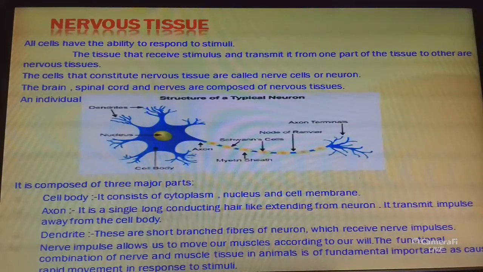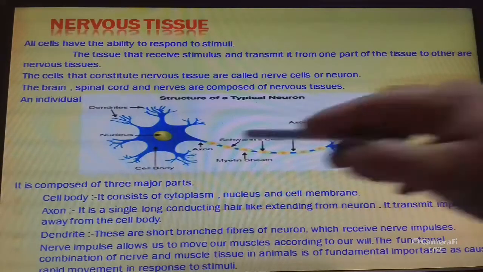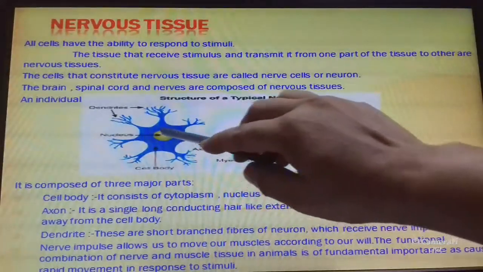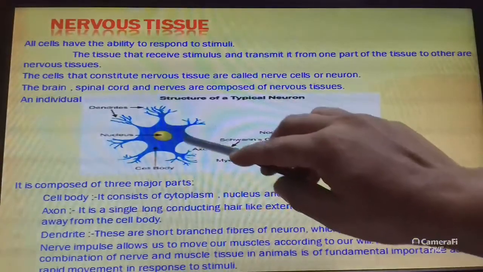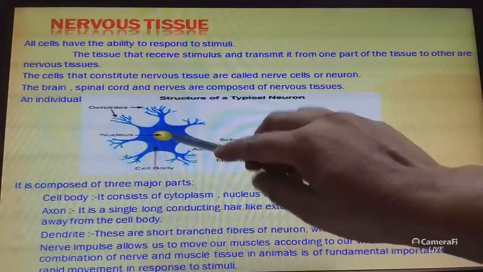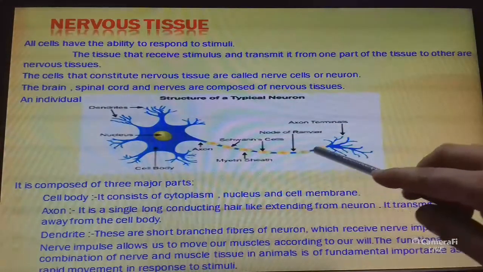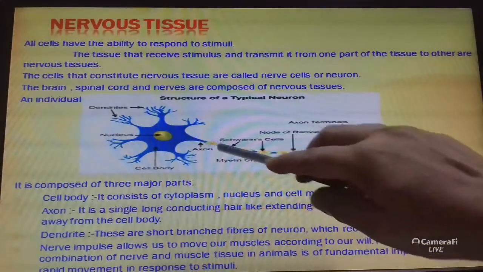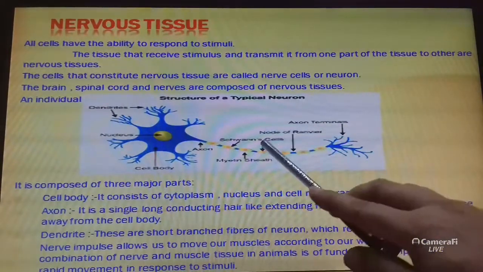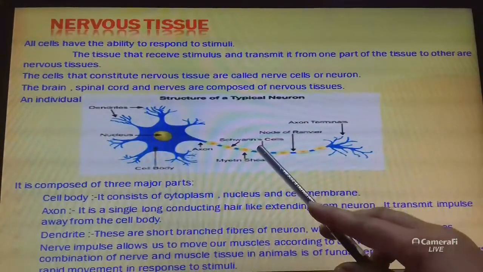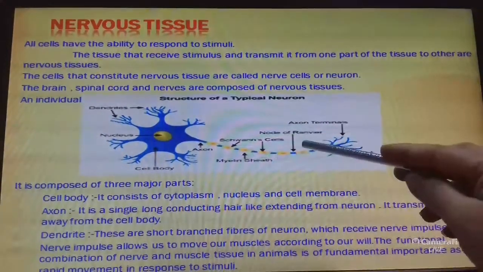A neuron is composed of three major parts: cell body, axon and dendrite. The cell body consists of cytoplasm, nucleus and outer covering, the cell membrane. From the cytoplasm, thin hair-like extensions arise. This is called the axon. What is the function of the axon? It transmits impulses away from the cell body.